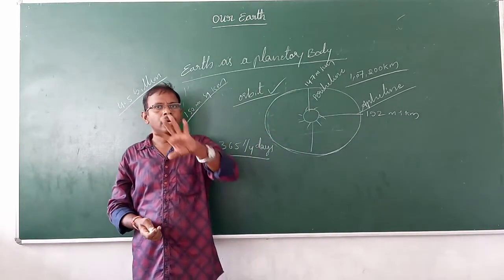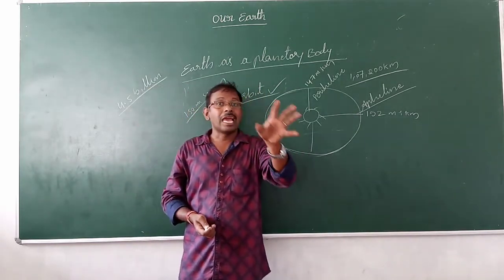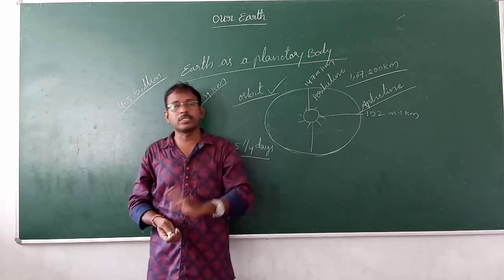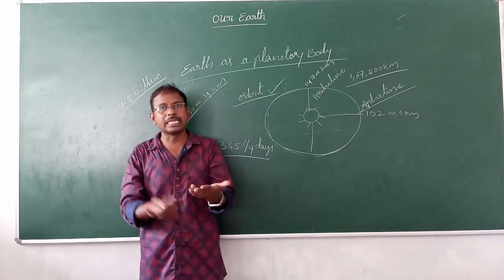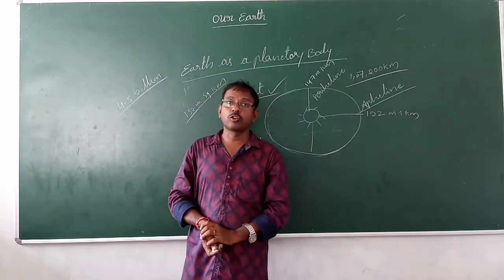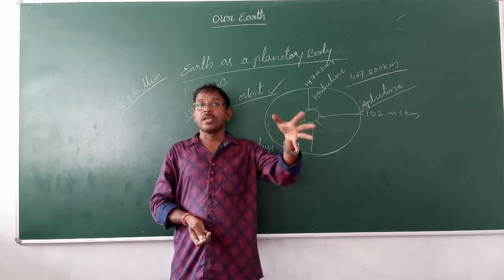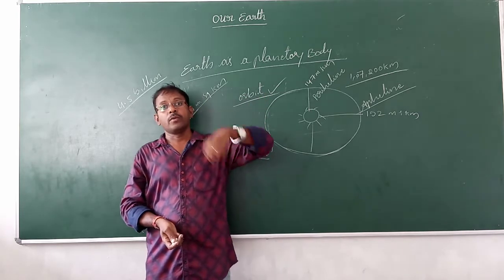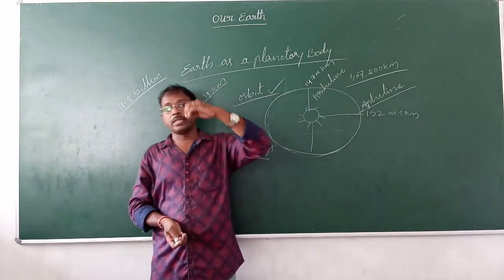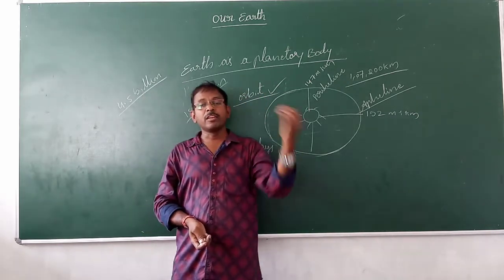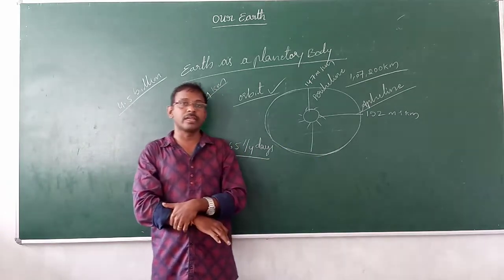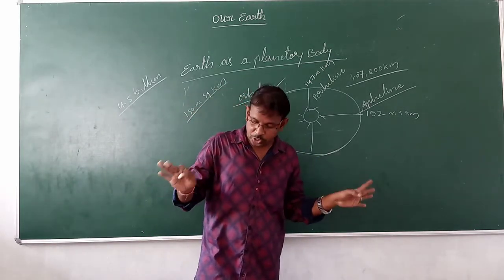So first the Earth lacked oxygen. There was no oxygen on the Earth, but later the Earth had a mixture of so many different gases. When the gases started, when the temperature changed, and when the rainfall started, the basins were filled with rain and formed as oceans.